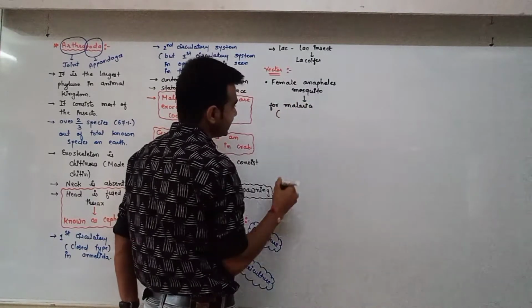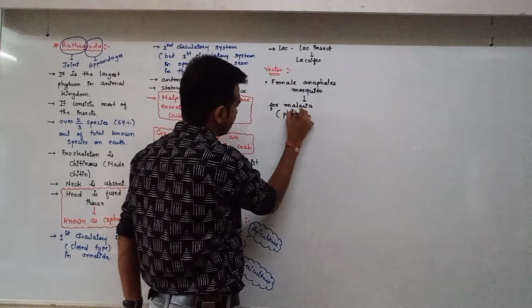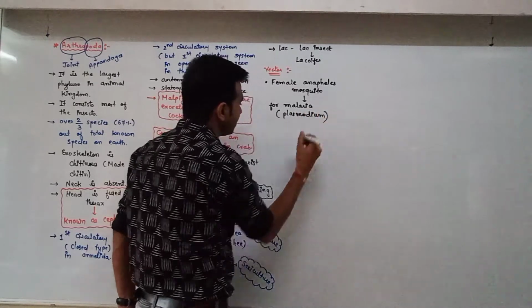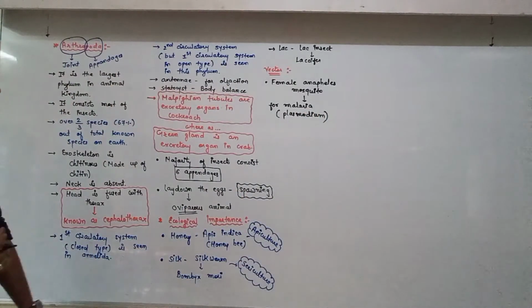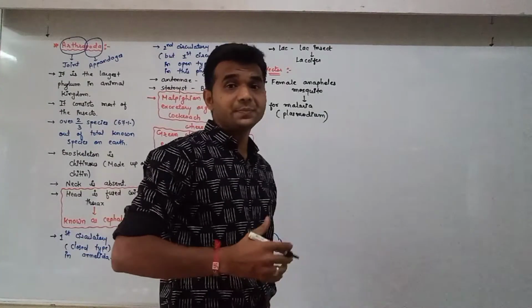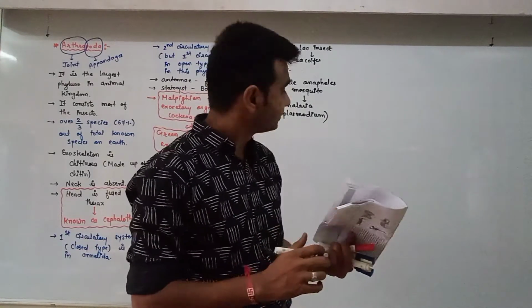and malaria is caused by, you know that, protozoa Plasmodium. Okay, so we have discussed this Plasmodium in chapter number 2. So female Anopheles mosquito acts as a vector. It spreads the disease from one person to another person.